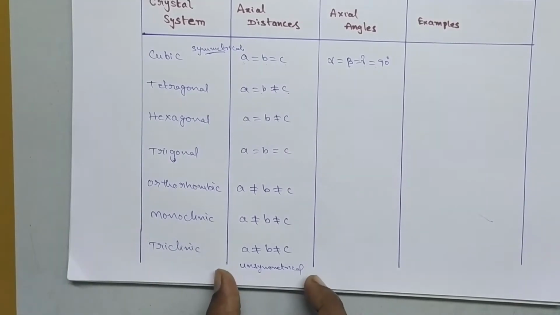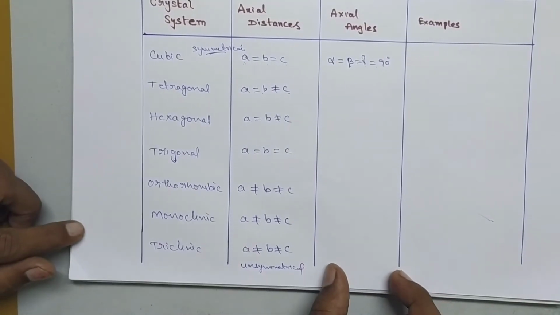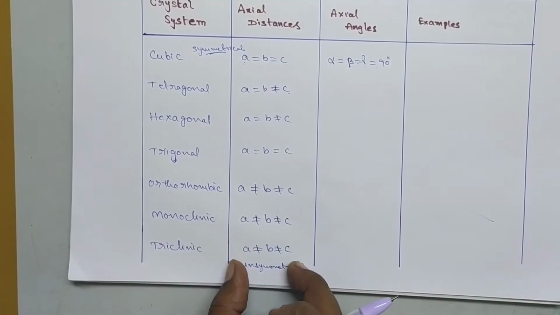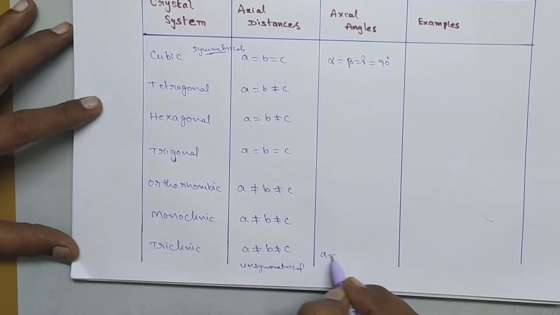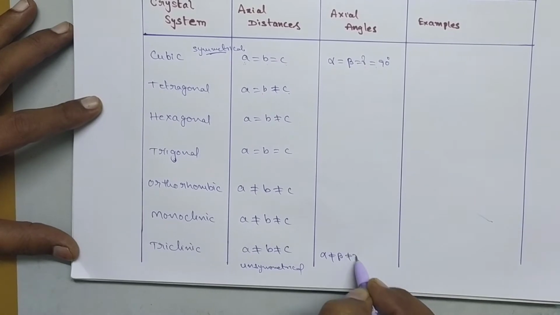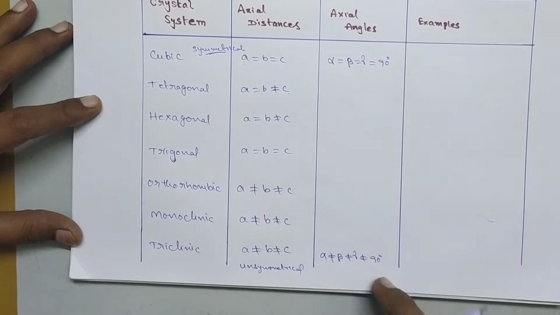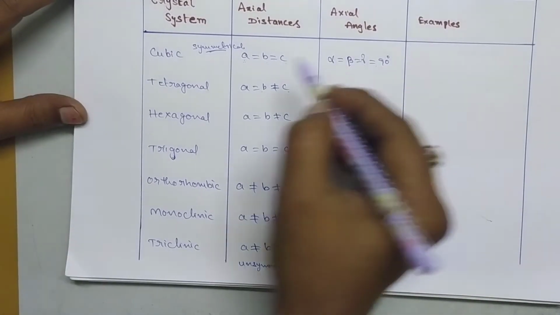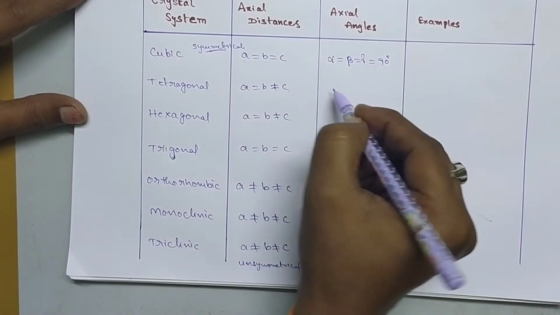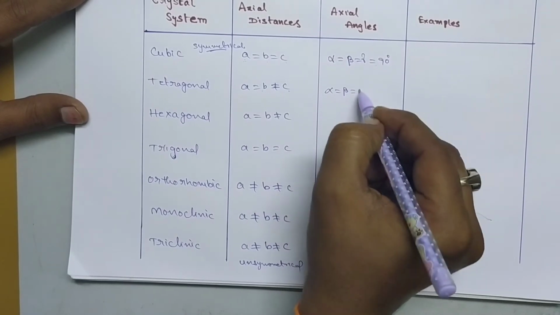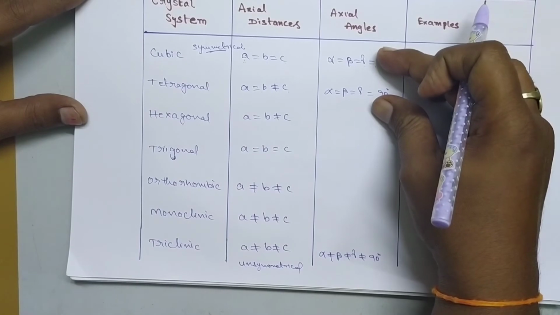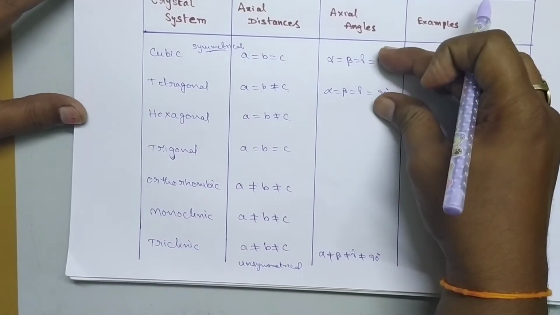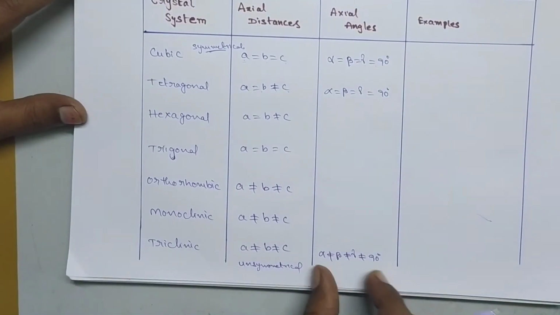Most unsymmetrical structure means all the bond angles are not equal and all the axial distances are not equal. So here you can write alpha is not equal to beta not equal to gamma not equal to 90 degrees. So like this these can be remembered. And next one, you have to continue with the similar pattern, that is alpha equal to beta equal to gamma equal to 90 degrees. So both are same, and this one is all not equal.